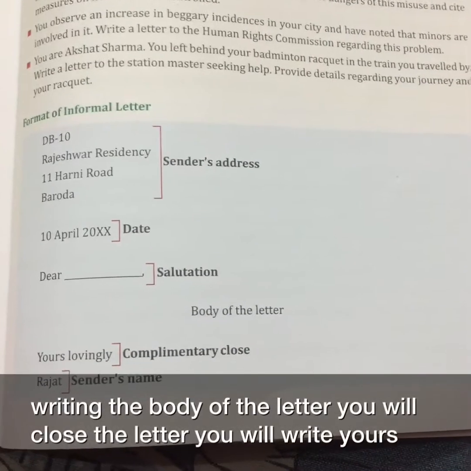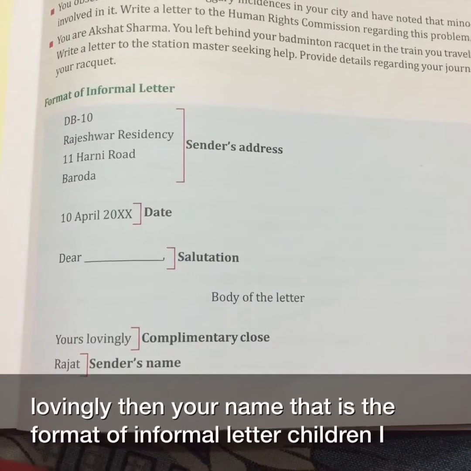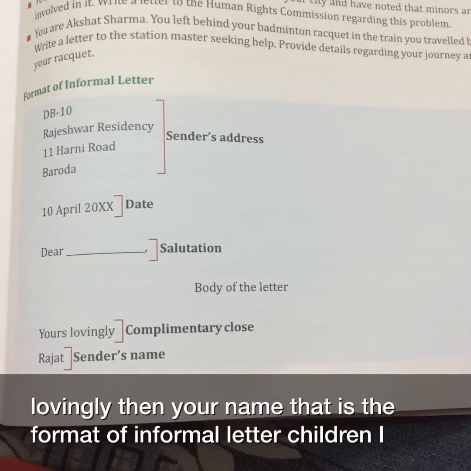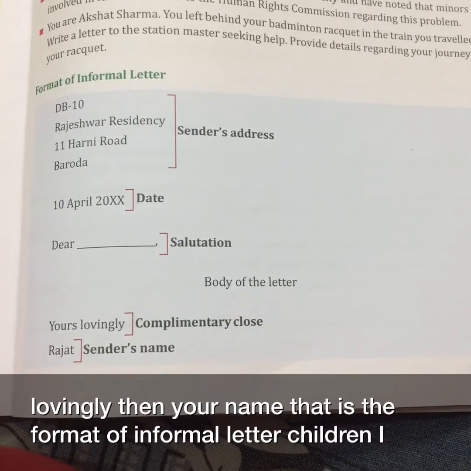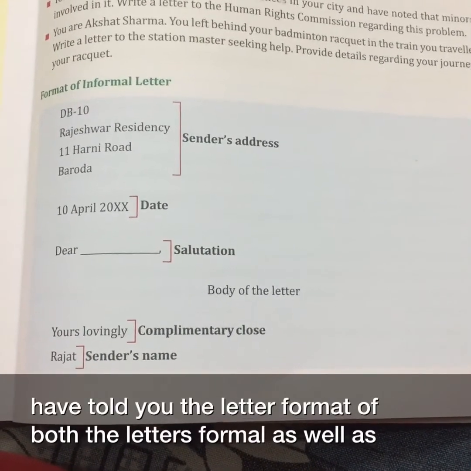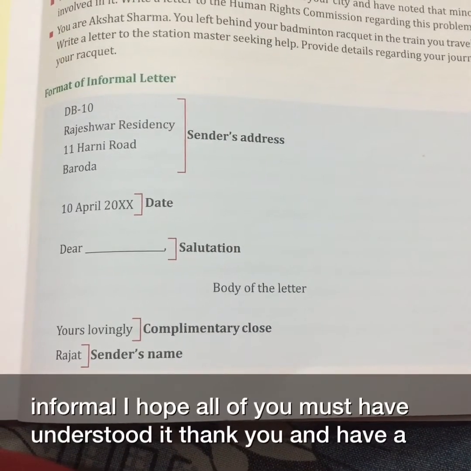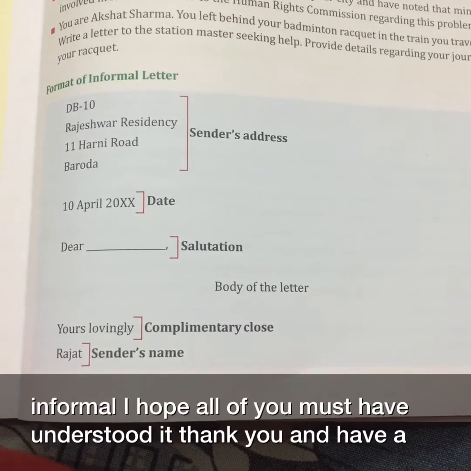After writing the body of the letter, you will close the letter. You will write yours lovingly, then your name. That is the format of informal letter. Children, I have told you the format of both the letters, formal as well as informal. I hope all of you must have understood it.